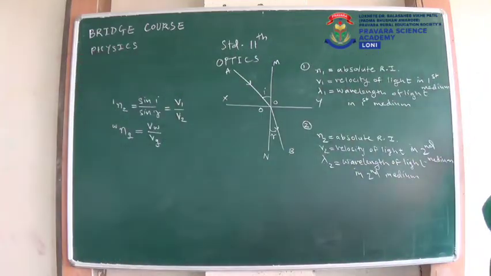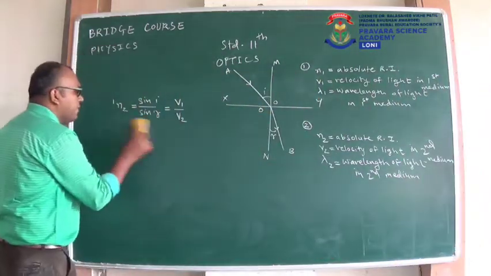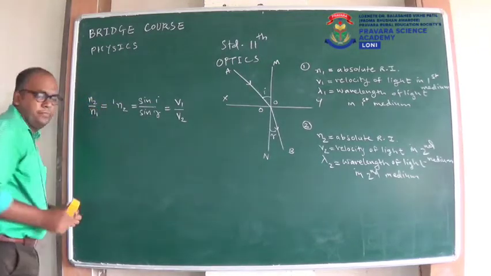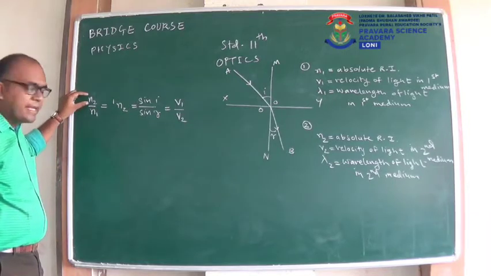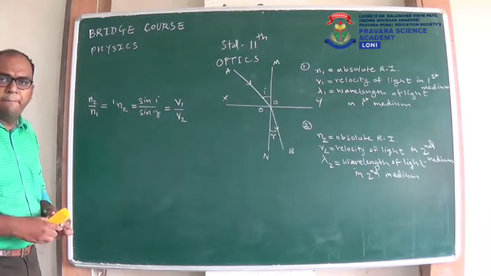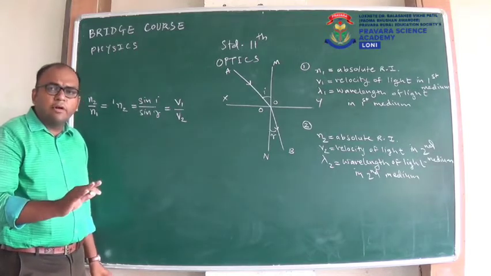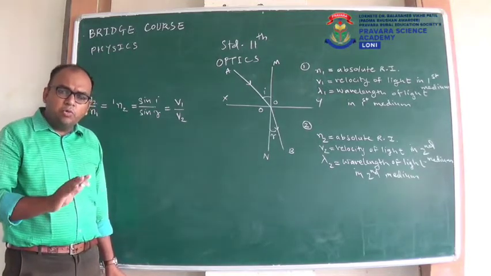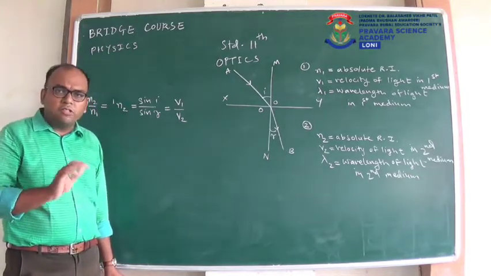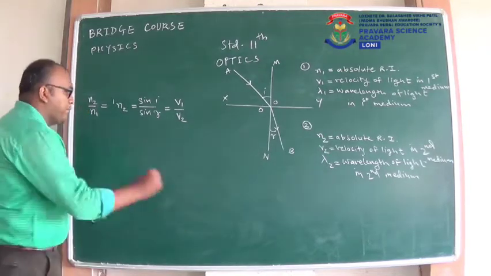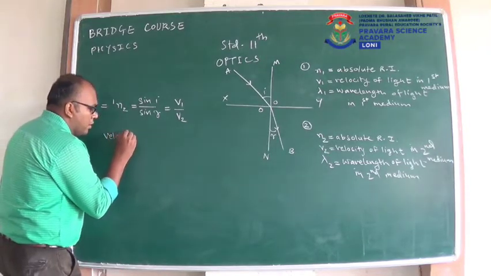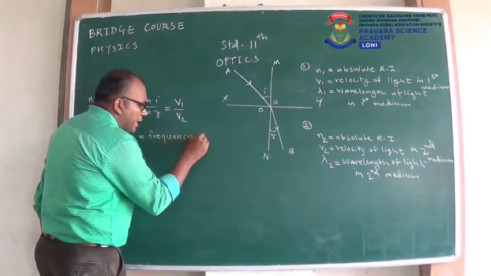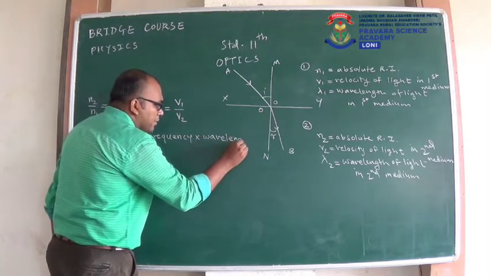Now one more formula. We already studied about absolute refractive index, and that formula is N2 upon N1, that means refractive index of second medium upon refractive index of first medium. Now in standard 9th or 10th, we have studied one equation about waves. That equation you can use for any type of wave, for sound wave, for light wave, and that is velocity of wave is equal to frequency into wavelength.